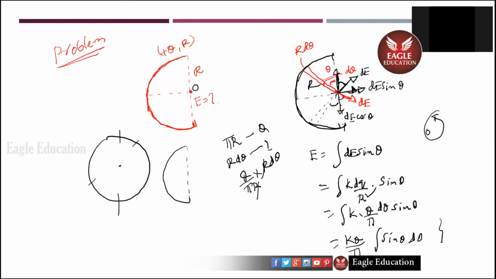Sir, 0 to pi only, no, sir? 0 to pi will put, okay. So tell me how 0 to pi. Sir, then the answer will be KQ by pi, sir. Actually, you're not going to match with the answer. I'm just putting whatever you're saying, because the actual trouble in integration is going to be what? Limits. Limits only. Limits will come from where?